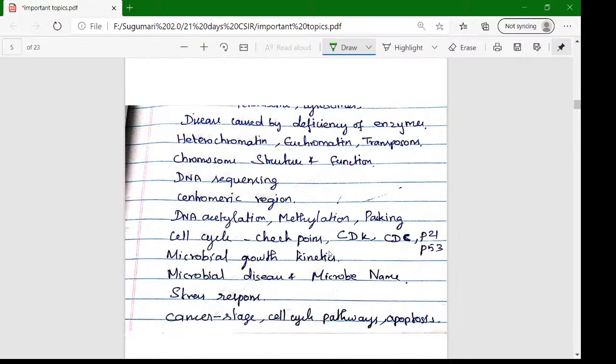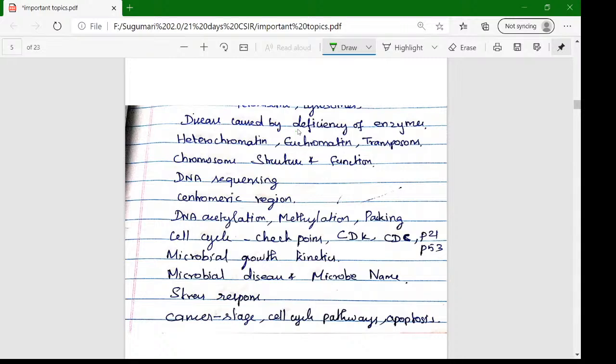Next thing is diseases caused by the deficiency of enzymes. Which enzyme deficiency? If some enzymes are lacking in the human body, we may get many diseases. That is the thing we want to find out here. First we want to know which enzymes are responsible for the diseases. Then we want to understand what diseases may come. This is also a match the following related question.